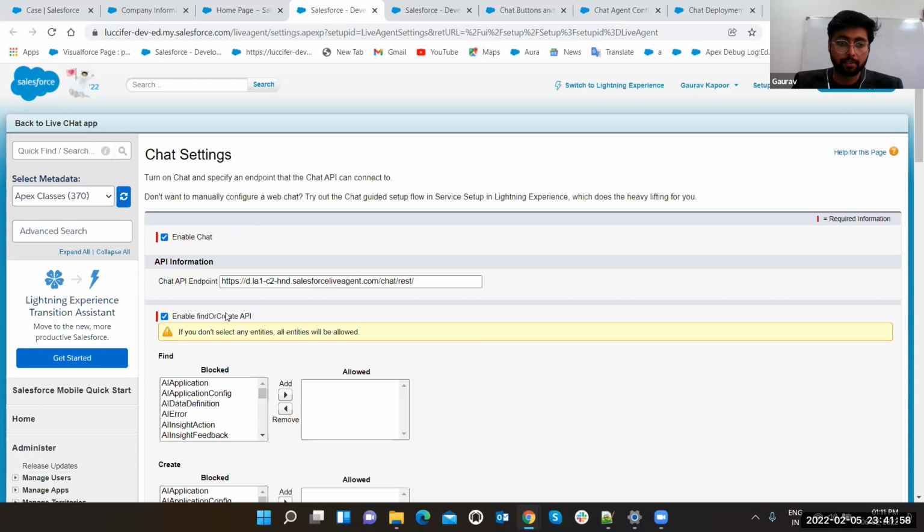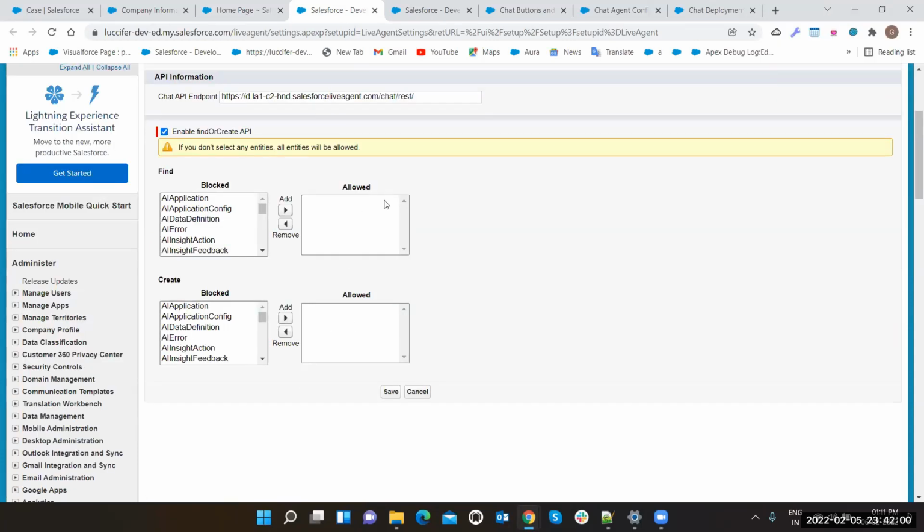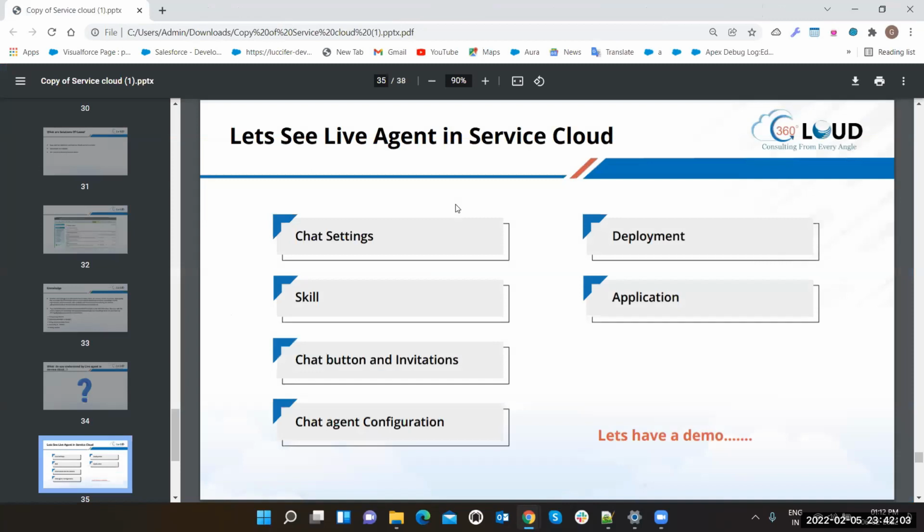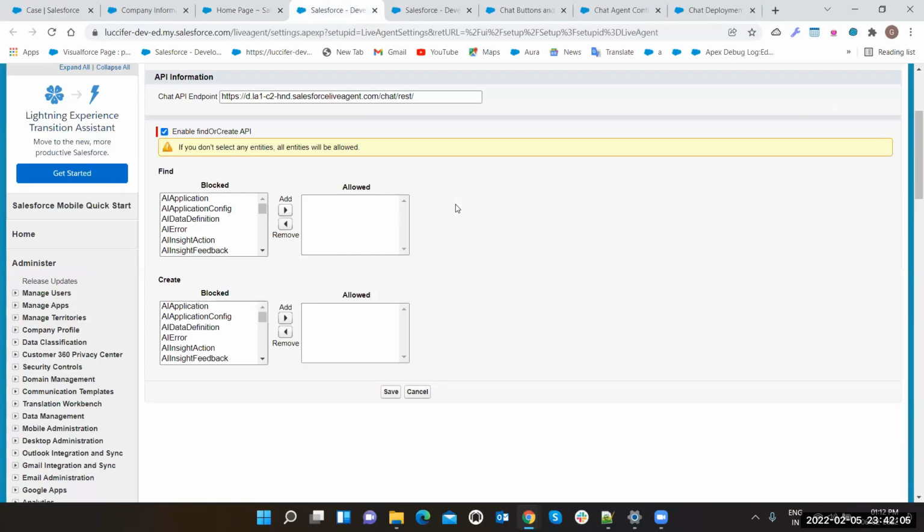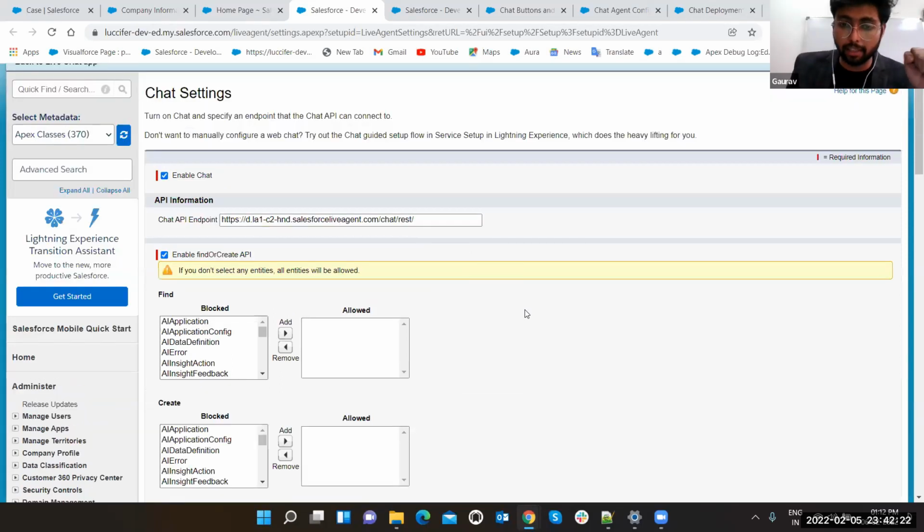Mr. Gaurav, sir, can we enable that Lightning page because the old version cannot catch up with our system? Sorry, can you please repeat? Your voice was low. No, that Lightning Experience page is not enabled. Can we switch that? Because the same settings will not appear, normally we use the Lightning page. That's what I told you. That is the limitation, that this live chat is not available in Lightning view.